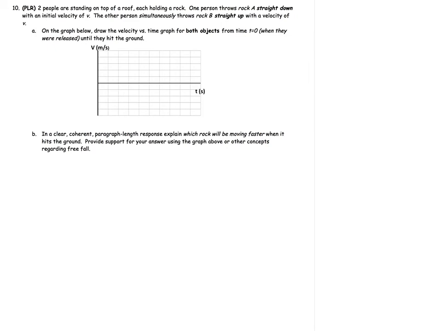So I'm going to go ahead and start with that. First I'm going to draw rock A, which is starting with that negative velocity, and it is going to simply be speeding up as it falls. Rock B is going to start up here with a positive velocity, and initially it's going to slow down to 0 as it rises to its peak, and then it's going to begin speeding up in the negative direction, so continuing on down like that.